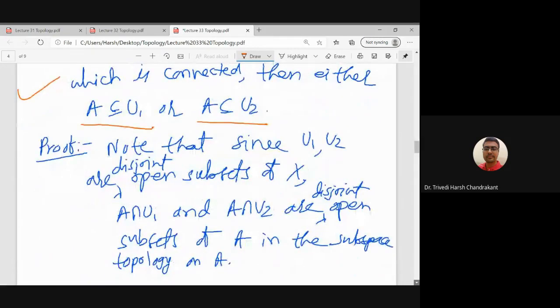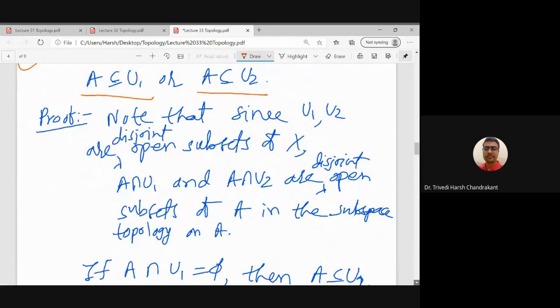So note that U1 and U2 is a separation, so they are disjoint open subsets of X, and its union is X. So that is the meaning of the separation.